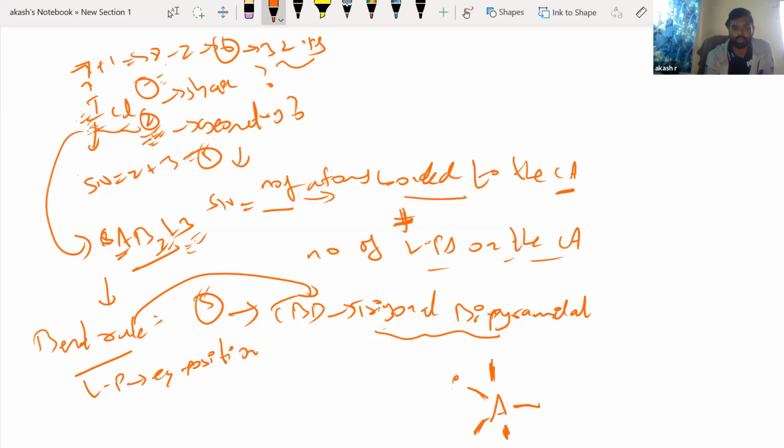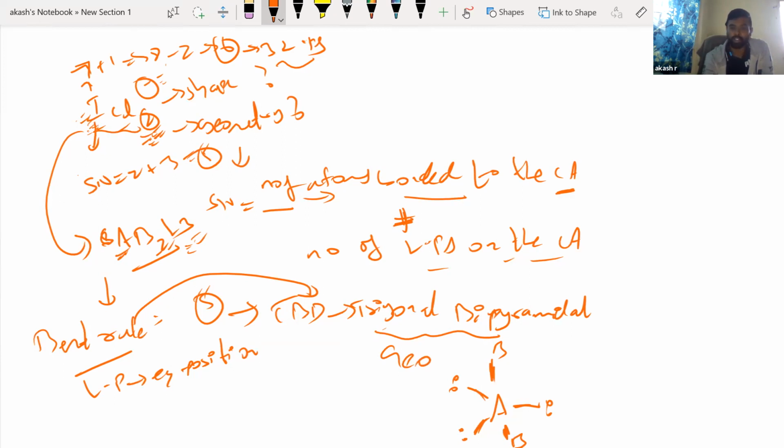So there are 3 lone pairs: 1, 2, and 3. I hope you understand, these are the equatorial positions where I'm putting them. Obviously, the other axial positions are going to be your bonding atoms, B and B. Now, this is your geometry.